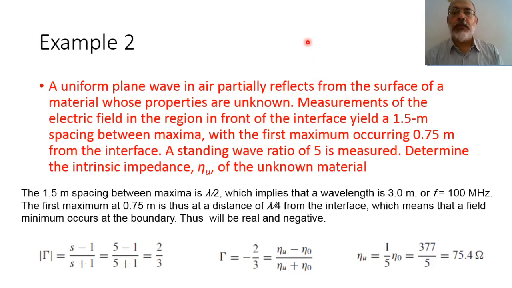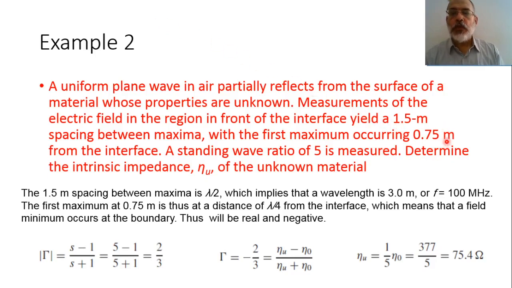So the first maximum doesn't occur at the interface, it occurs at 0.75 meter. We know the spacing between successive maxima is lambda by 2, so lambda is 3 meter.